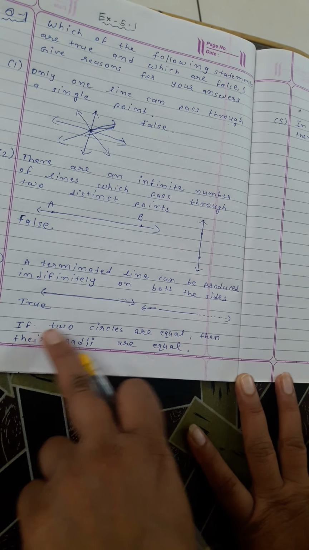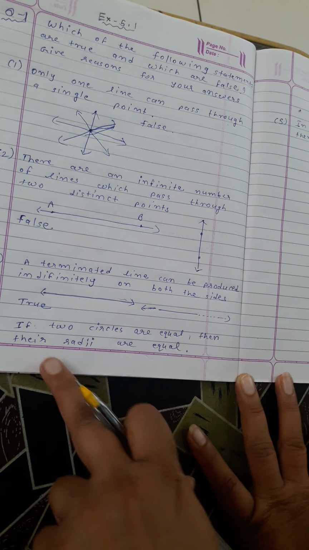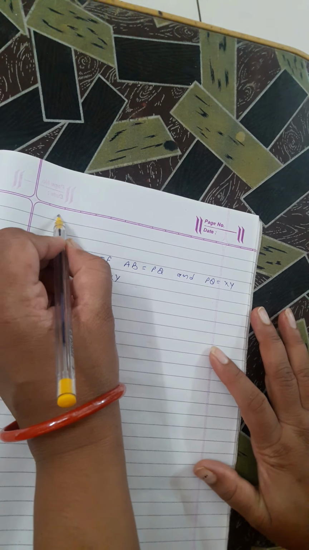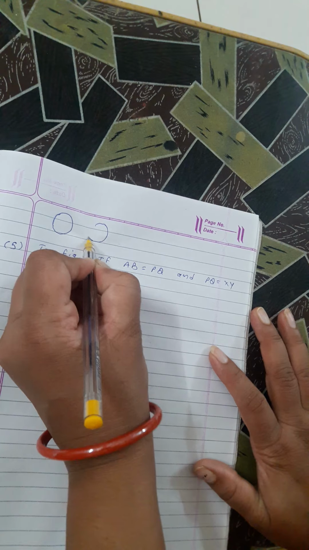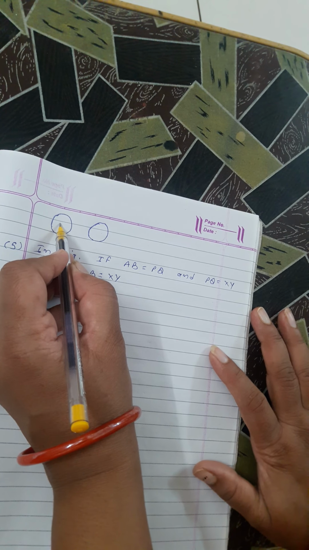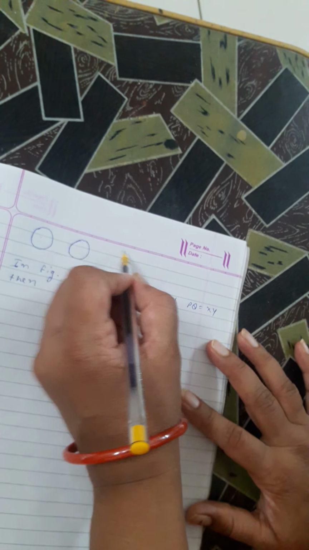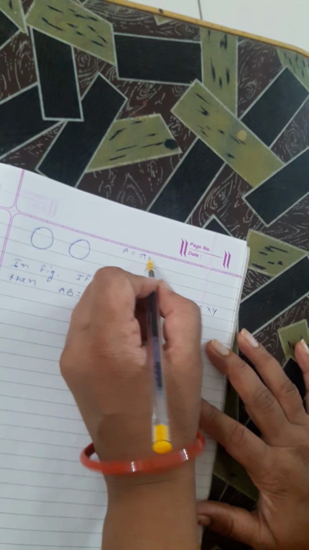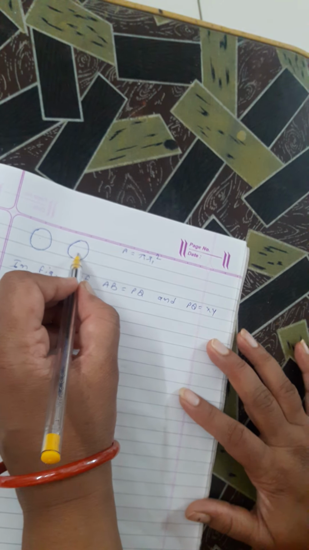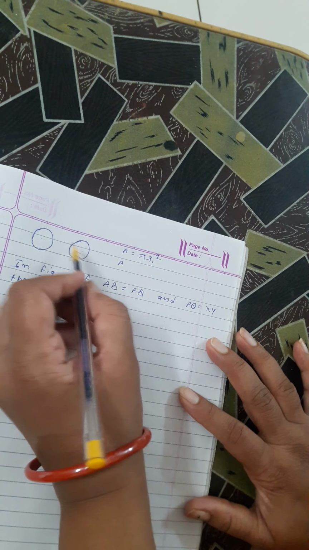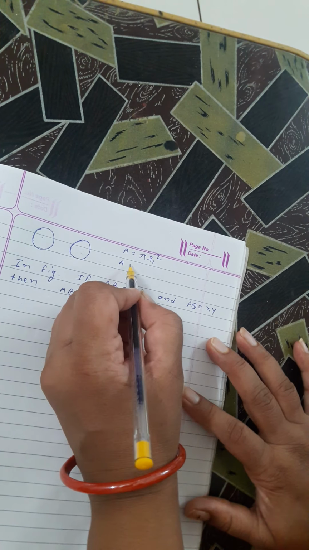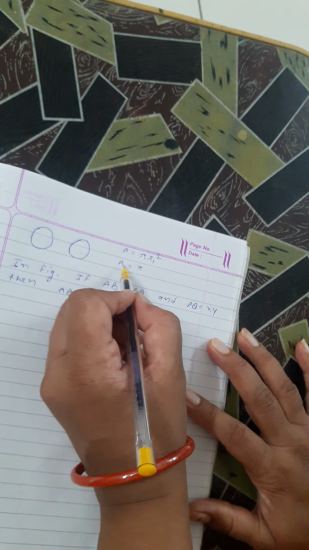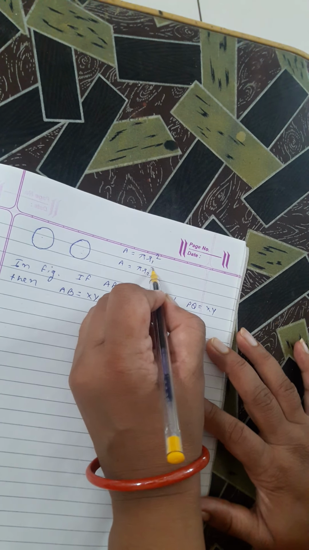Now the fourth statement: if two circles are equal, then their radii are equal. Suppose these two circles are equal, which means their areas are the same. We know the area of a circle is pi r squared. Suppose one circle has radius r1, so its area is pi r1 squared. The other circle has radius r2, so its area is pi r2 squared.